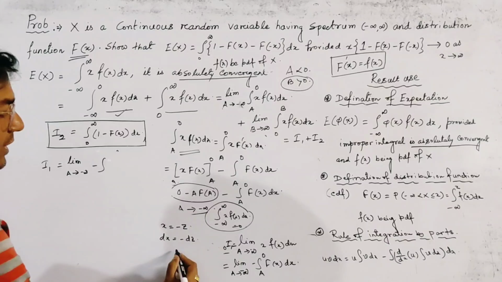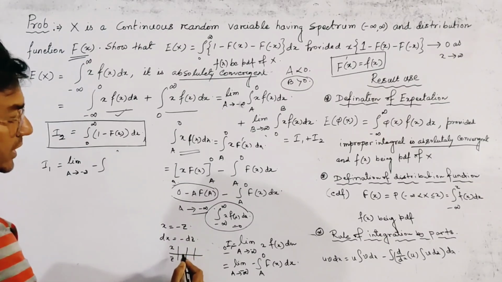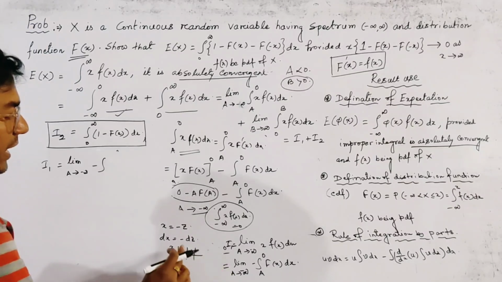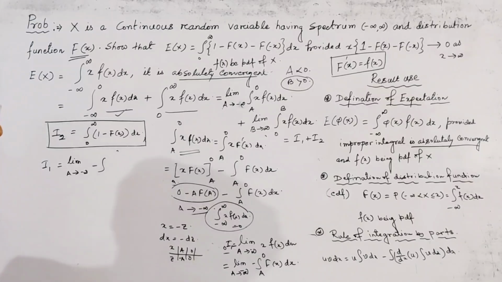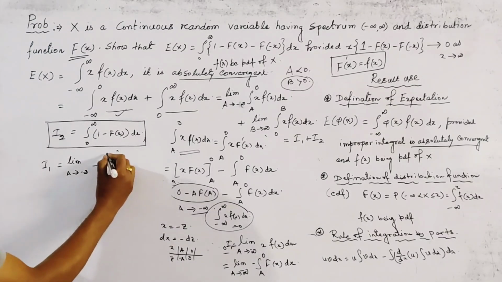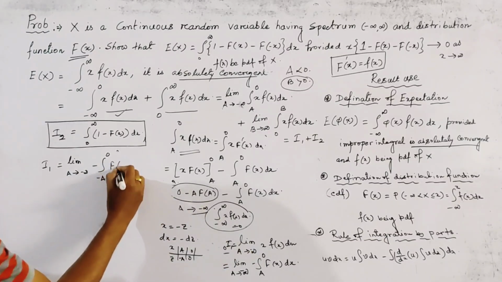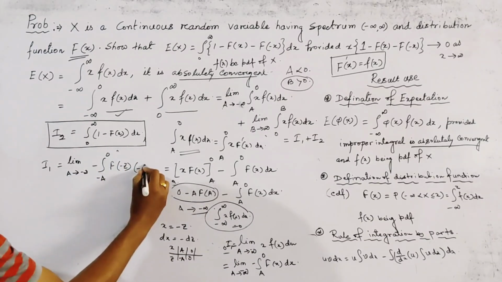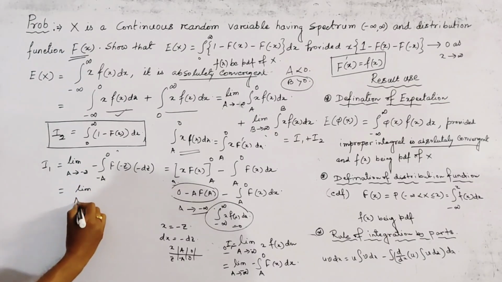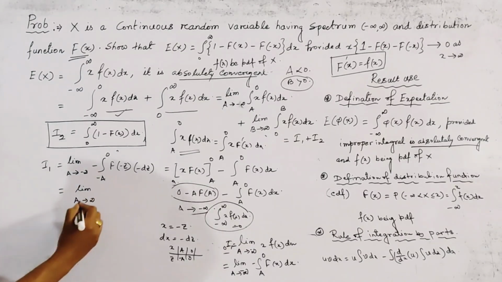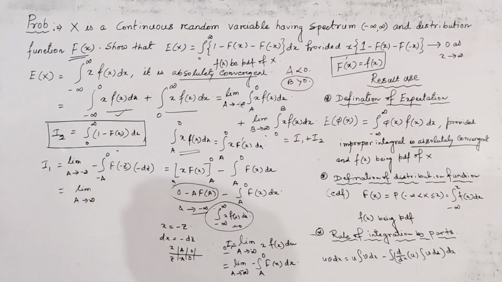If we change the limit of integration from x to z, a means z equal to minus a, and 0 means 0. So we get minus a to 0, and this term is capital F of minus z into minus dz. So this is limit a tends to minus infinity, and the minus signs are balanced together.